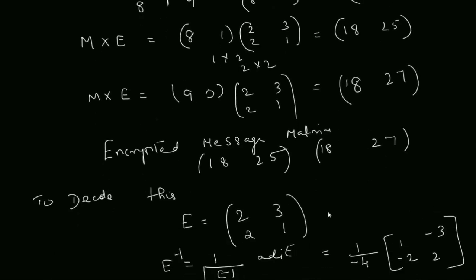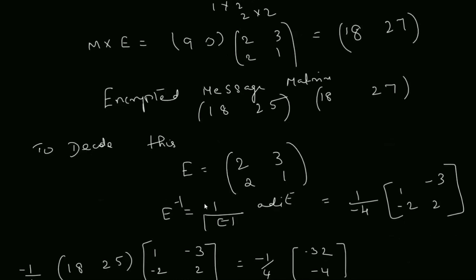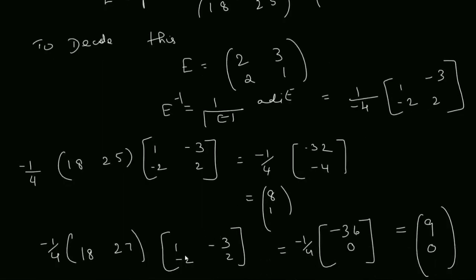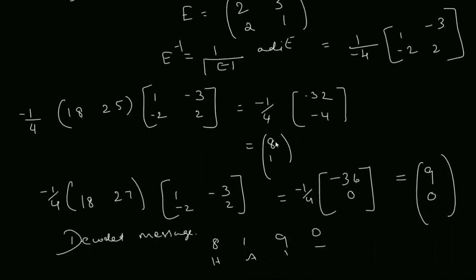Now he has to decode it. To decode it, he has to multiply by the inverse of that matrix, so this matrix also should be given to him. This is a secret key. We found the inverse and multiplied 18, 25 by the inverse matrix. We got the answer 8, 1. 18, 27 is the next code. We multiplied by the inverse and got the answer 9, 0. We put them together, 8190. 8 is the alphabet H, 1 is the alphabet A, 9 is the alphabet I, and this is space, nothing. So hi was the message.